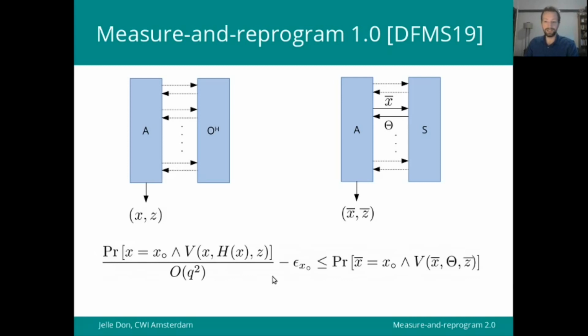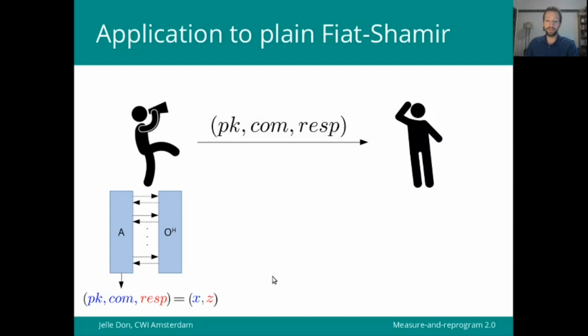Okay, now I'll finally show you how to apply this tool in a reduction for the plain Fiat-Shamir transformation. What we want to do in the reduction is turn a prover against the non-interactive Fiat-Shamir scheme into a prover for the interactive scheme to show that both are approximately equally hard to break. Well, the pattern can be matched as follows. We know that the adversary will output a public key, a commitment, and a response. So the public key and the commitment take the role of x, and the response takes the role of c.